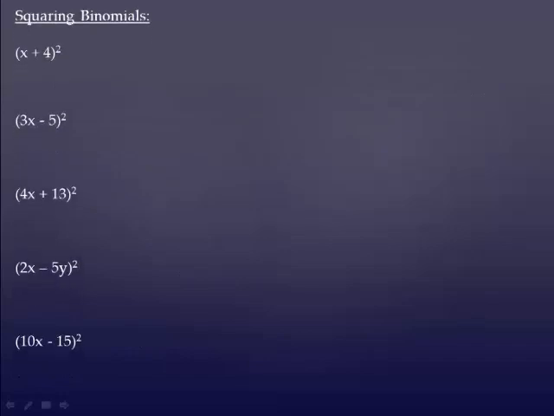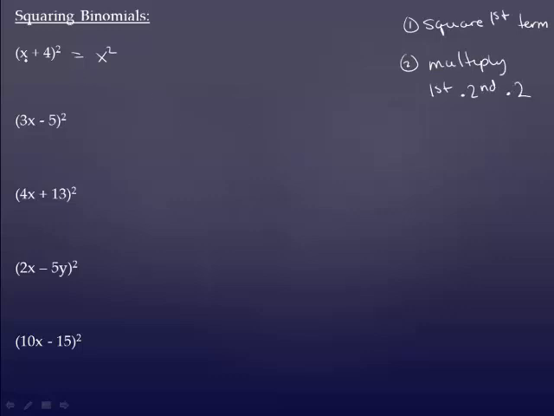So here are some examples. What we do is we square the first term. So x squared. Then multiply the first times the second times the number 2. X times 4 gives me 4x, times 2 is 8x, and then you square the second term.